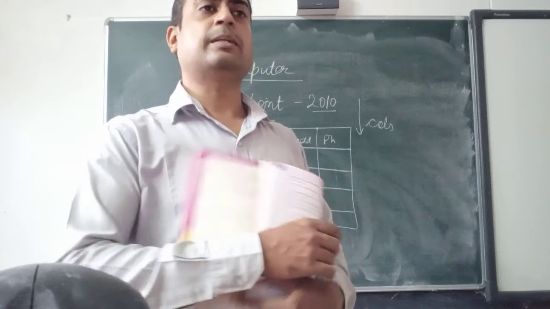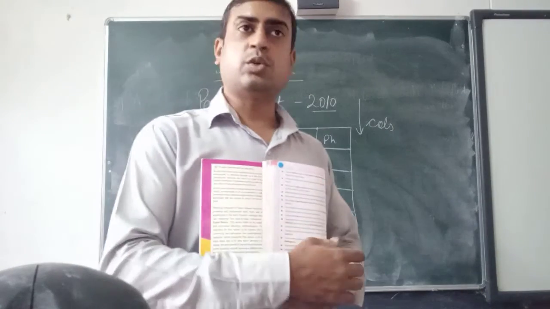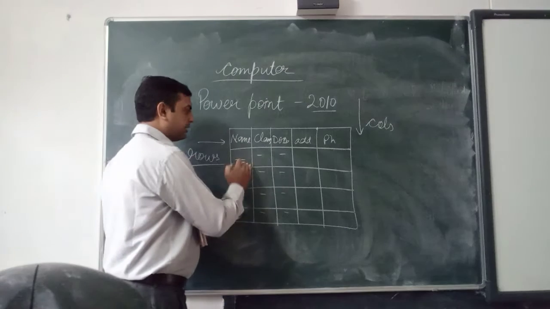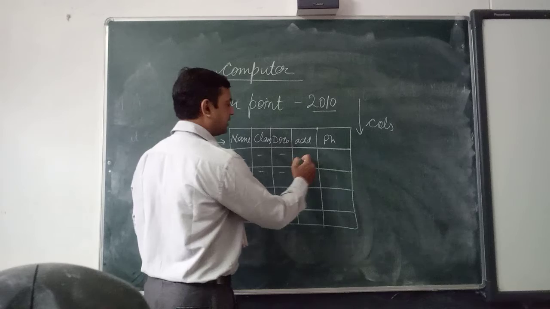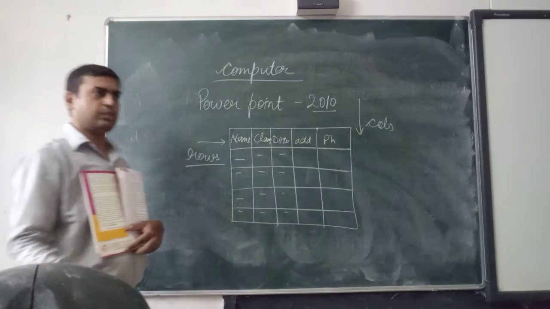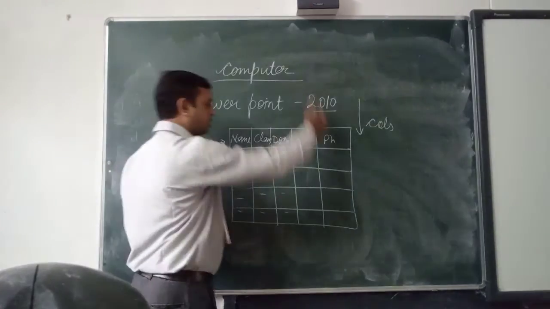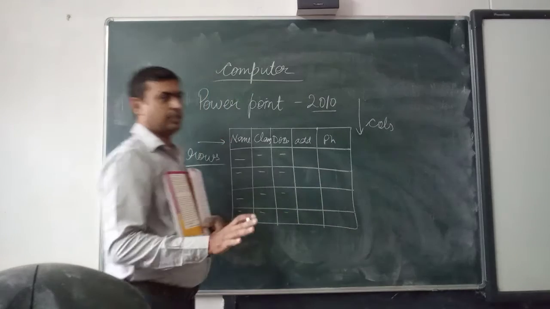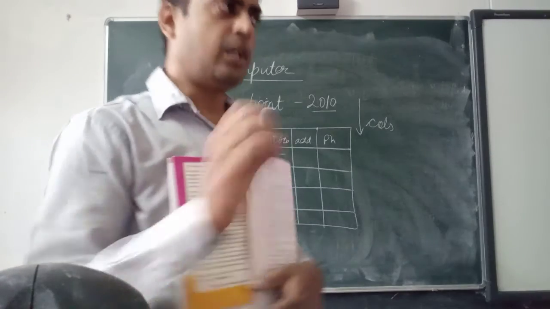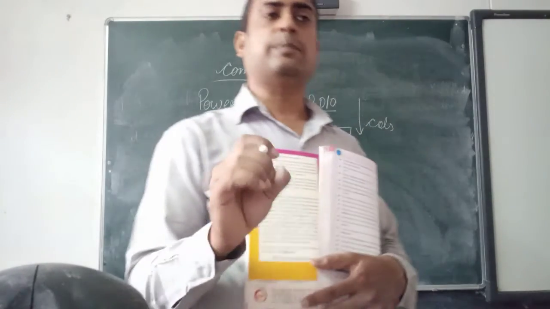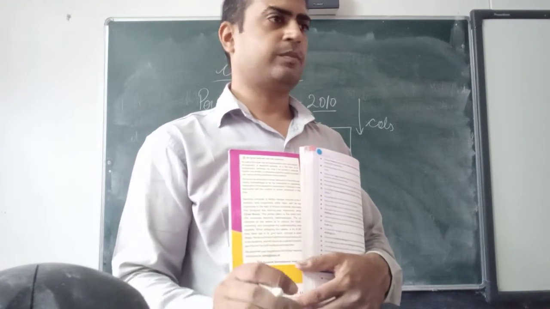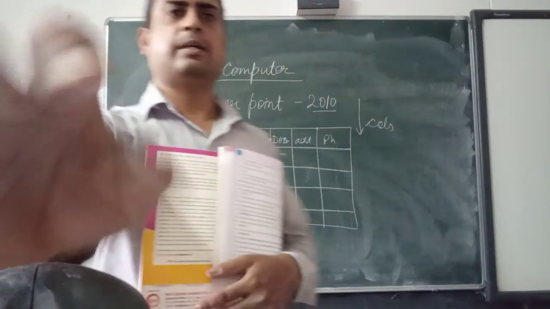So a column will hold similar types of values, but rows will not hold similar types of values. In a row, you can see this is name, this is class, this is date of birth, this is address, this is phone. Every cell has a different value. But when we talk about a column, all these cells will hold phone numbers only. Got this? So a column will always hold similar types of values, and a row will always hold different types of values. Is it clear? Now in MS Excel, how will you insert a table?